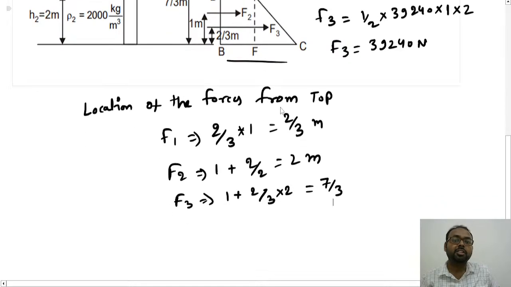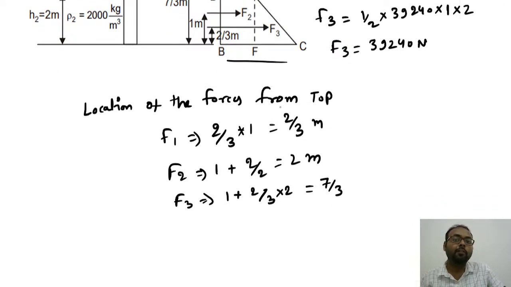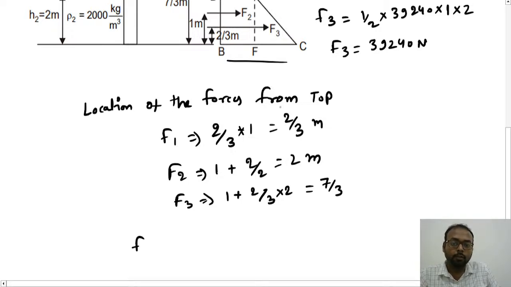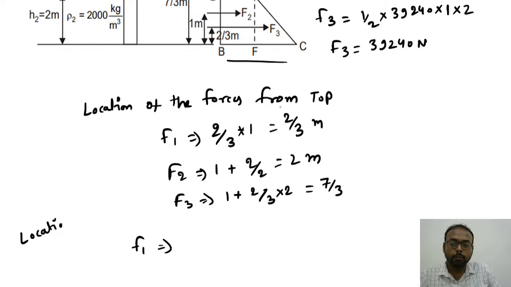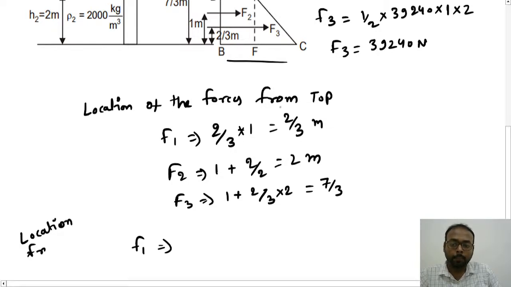Now these are the distances from the top. Now we can find out from the bottom also. The total length from top to bottom is 3 meter. So now we are finding the location from the bottom.